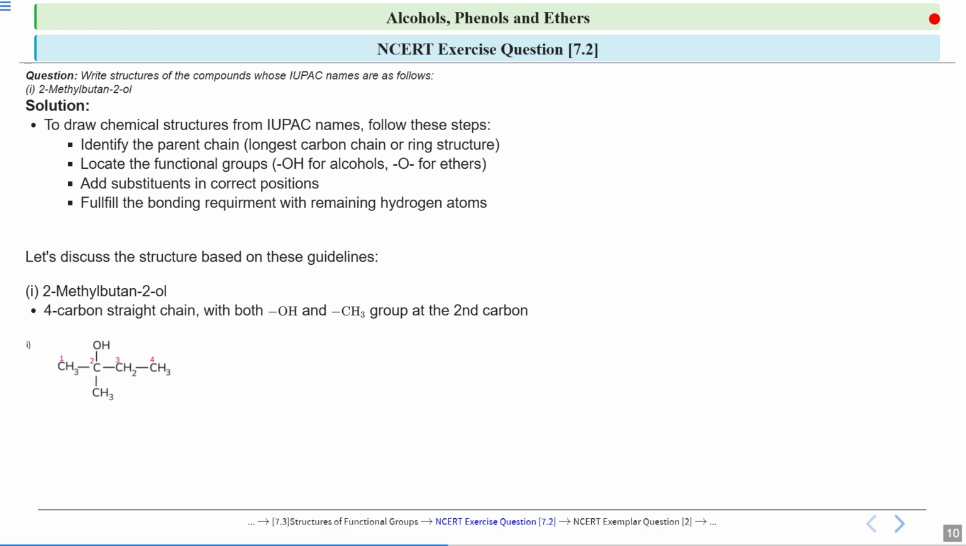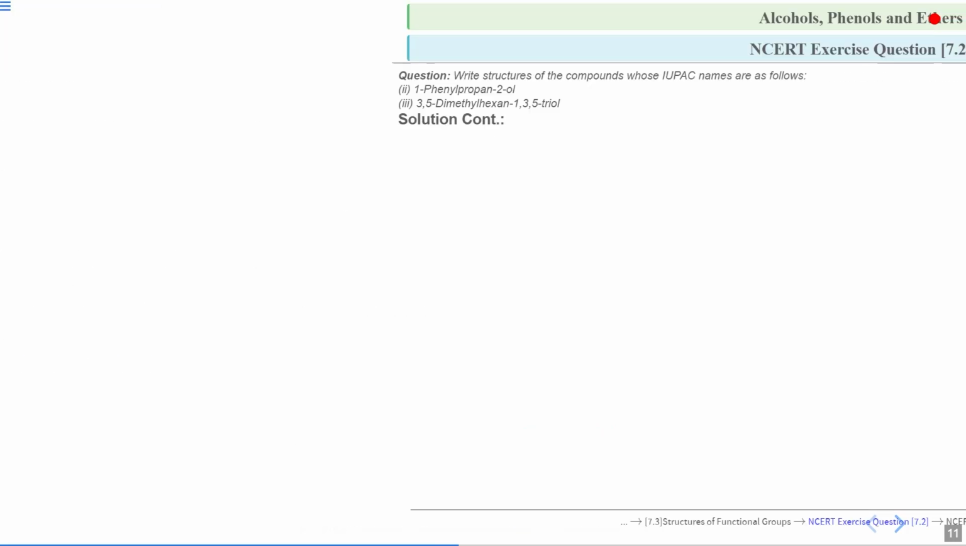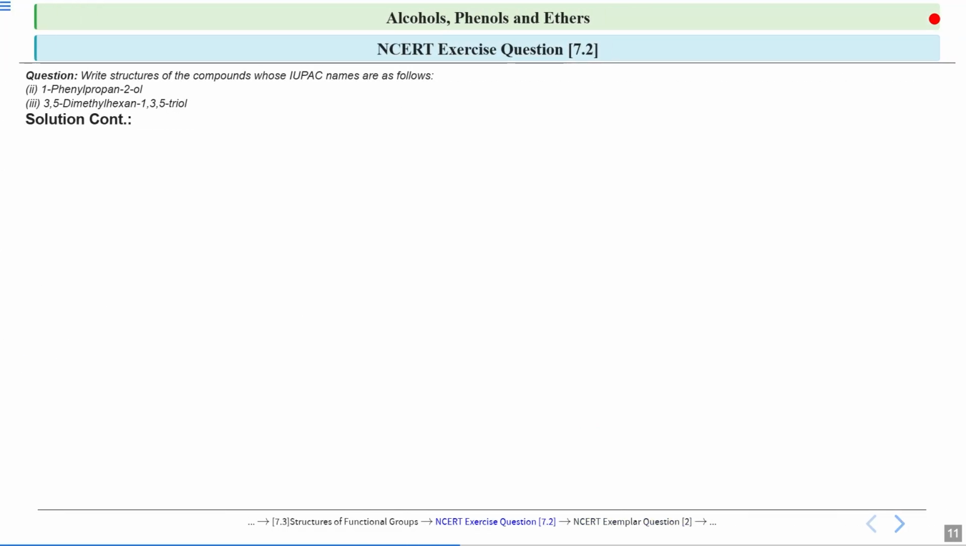So see how we followed these steps and we decoded the particular structure for this 2-methyl butane-2-ol. Similarly, we will follow the order in the rest of the cases. Now look at the second one.